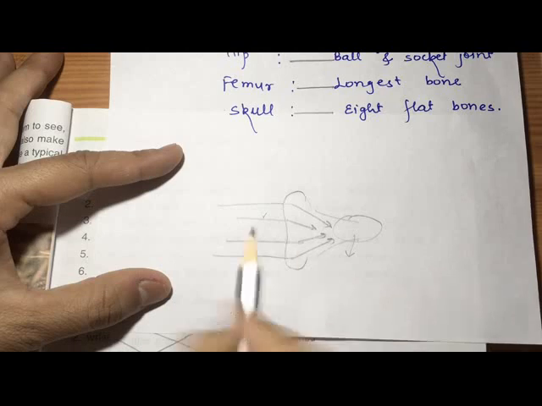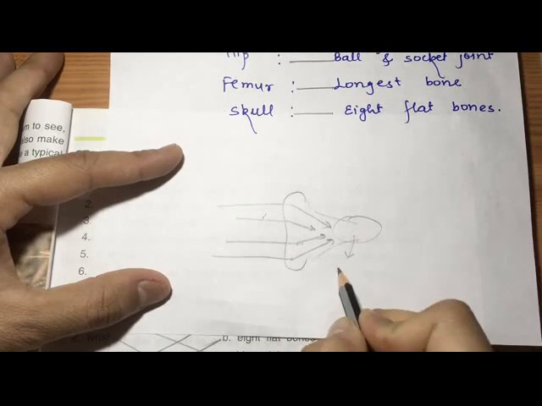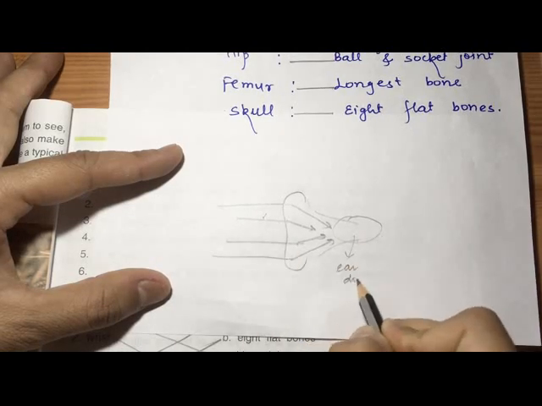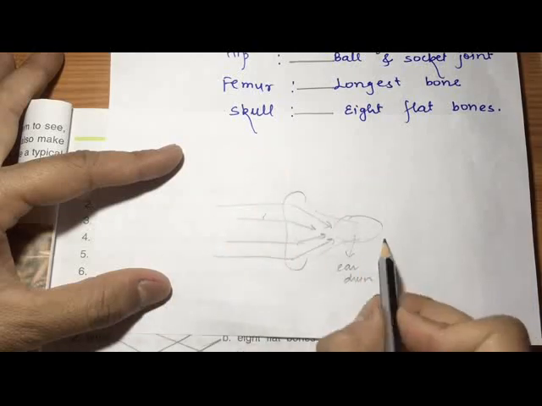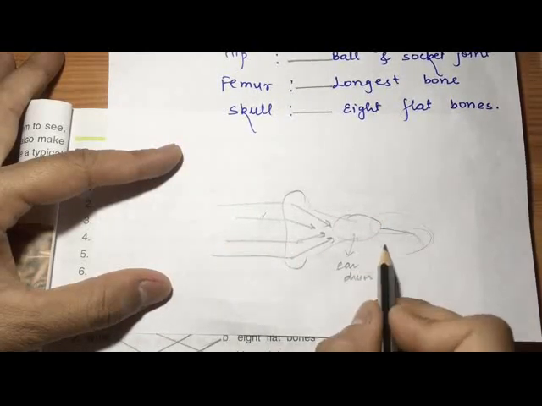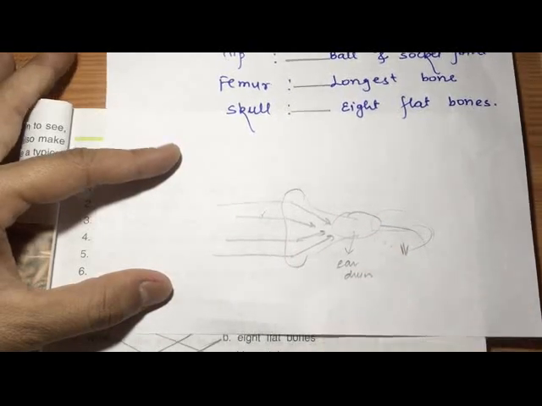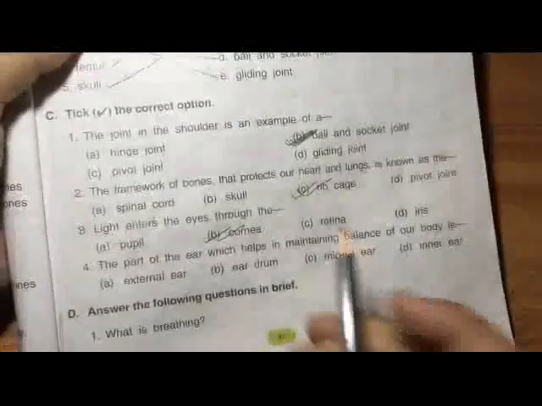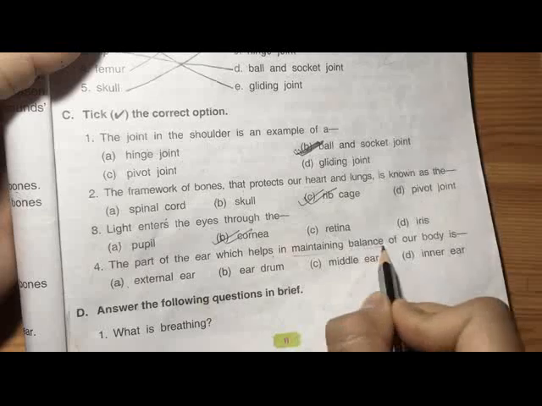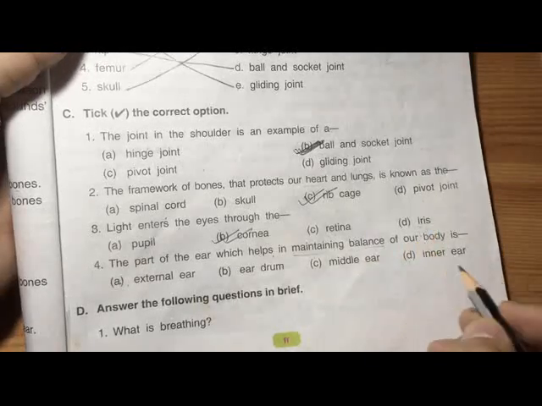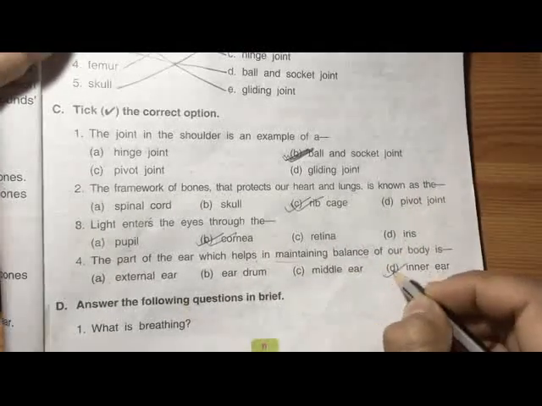The middle ear consists of the eardrum, as we discussed, and 3 bones, and the inner ear is used to maintain the balance of the body. So which part of the ear helps in maintaining balance? The correct answer is the inner ear.